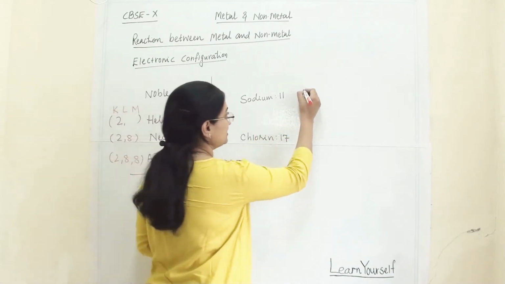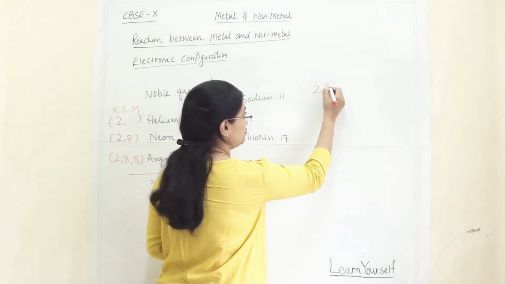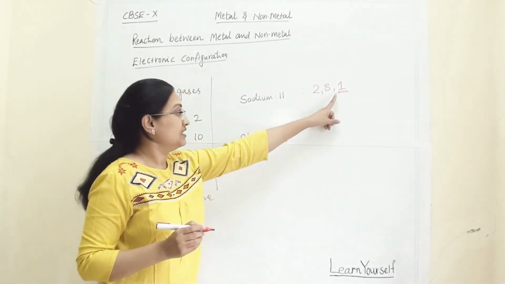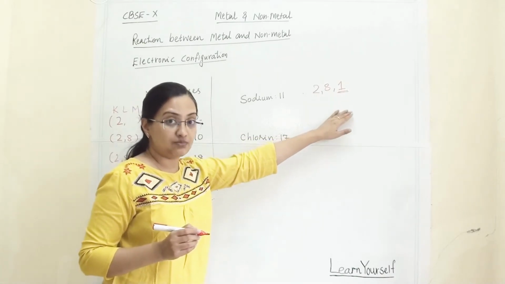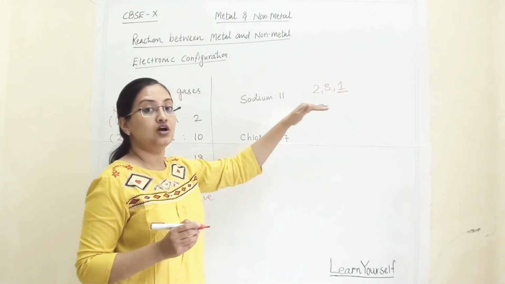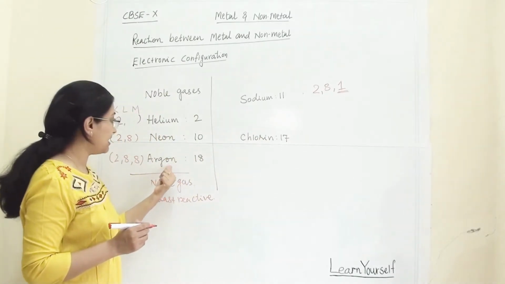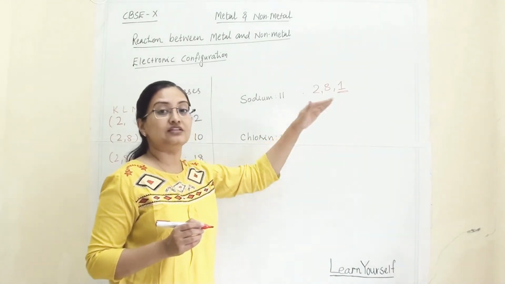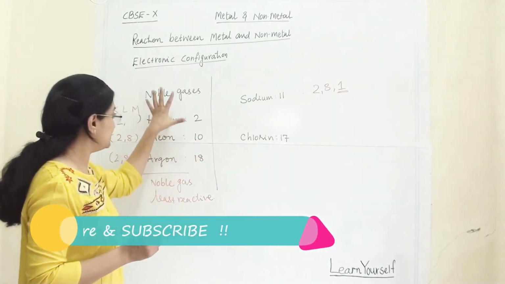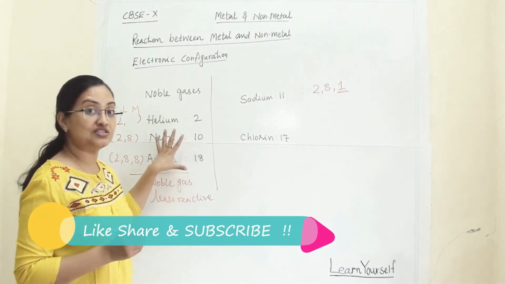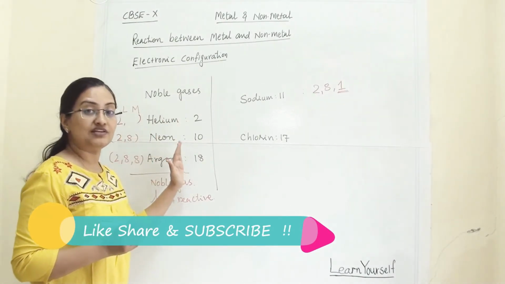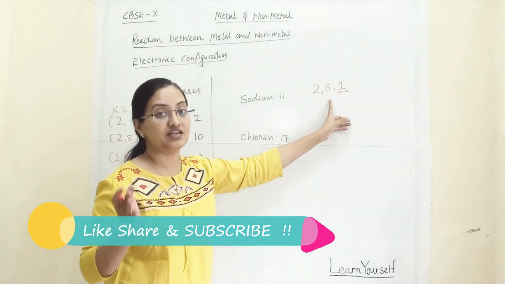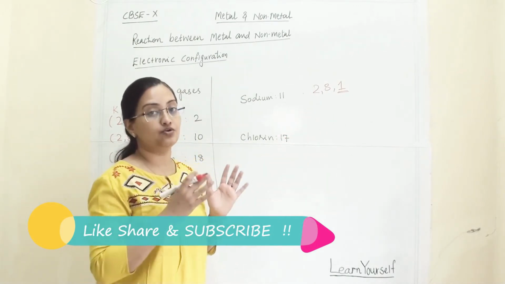If we see the electronic configuration of sodium, then 2, 8, 1. In the third shell, only one electron is there. If sodium wants to be stable, then it has to follow the electronic configuration of either argon or neon. So all its shells will be filled. Then only the atom will be stable. These atoms are stable. Why? Because all the orbitals are filled with electrons. If they are not filled, then they are reactive. They want to become stable like noble gas.